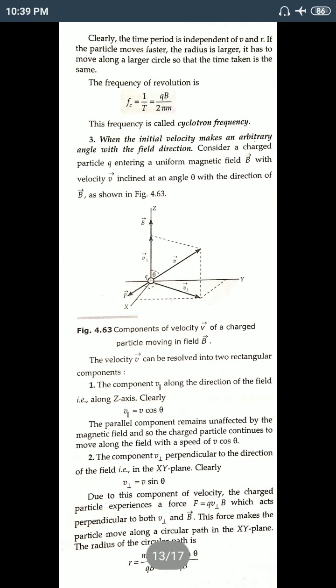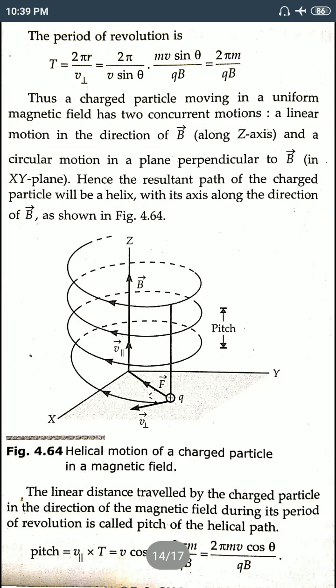So here the expressions are there: the value of r of that circular orbit due to that perpendicular component, the time period, and you also get the pitch. What is the pitch? Pitch is the linear distance traveled by a charged particle in the direction of the magnetic field during its period of revolution. It is called the pitch of the helical path.